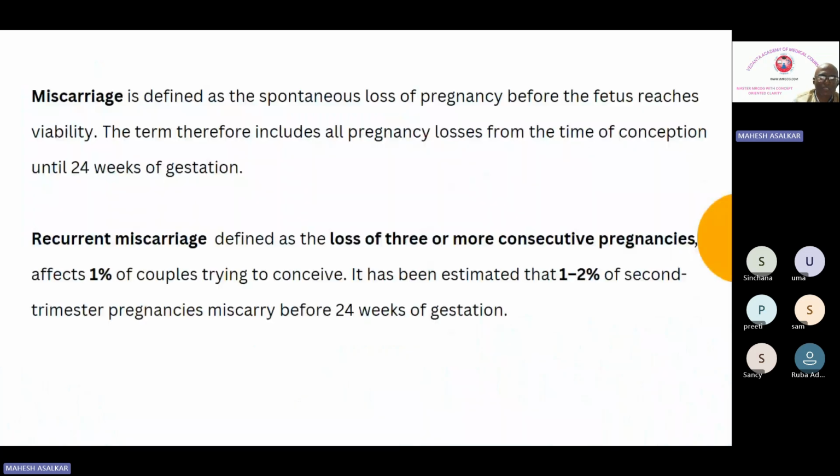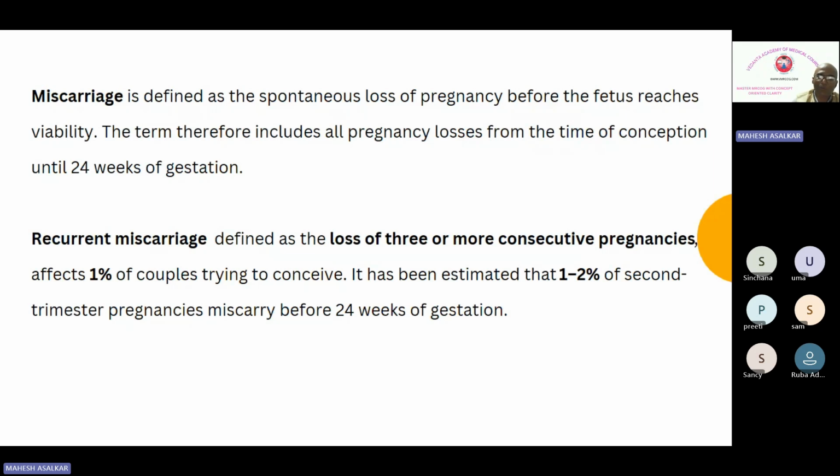Okay. So what is miscarriage and what is recurrent miscarriage? Miscarriage is defined as a spontaneous loss of pregnancy before the fetus reaches viability. The term therefore includes all pregnancy losses from the time of conception until 24 weeks of gestation. So 24 weeks is the period of viability in the UK. Recurrent miscarriage is defined as a loss of 3 or more consecutive pregnancies.